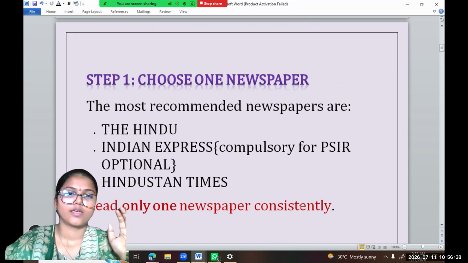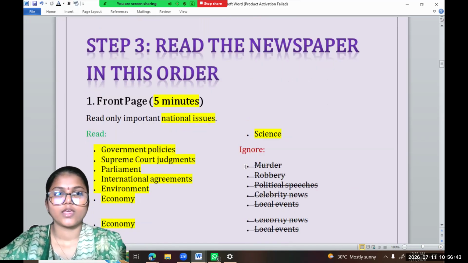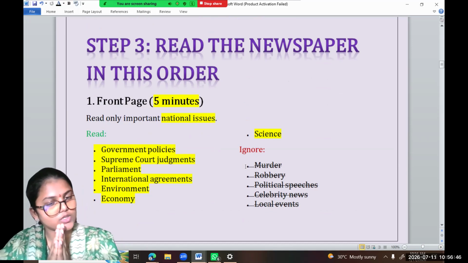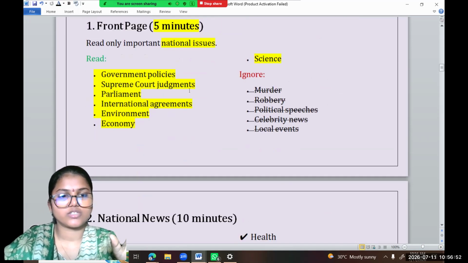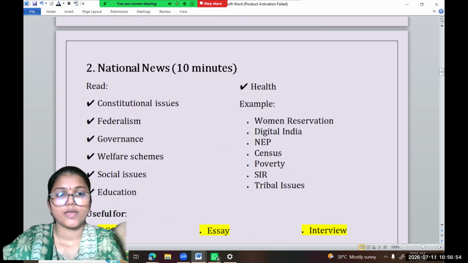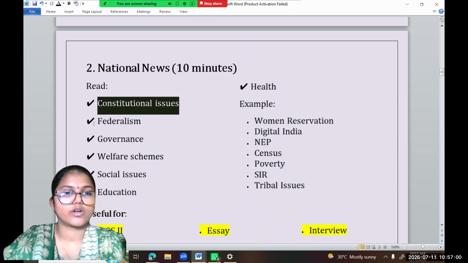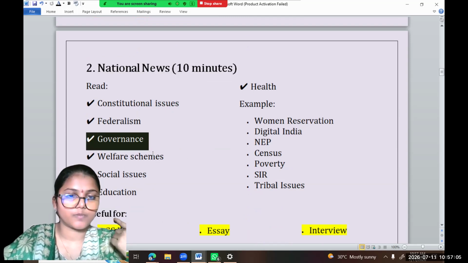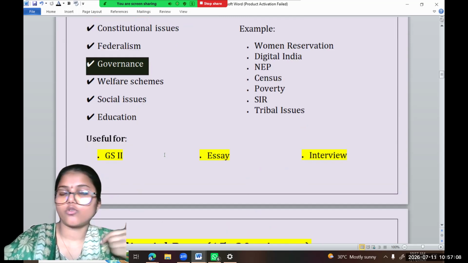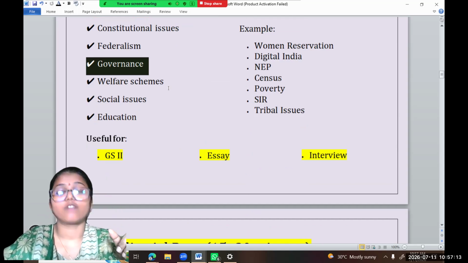So when you are reading, follow one newspaper. Be thorough with your syllabus. Then start with the front page, and sort out the news related to national issues. When you are thorough with your syllabus, obviously you will know what sub parts and topics you should address. You should not have biased decision making; you should be neutral while selecting any articles.